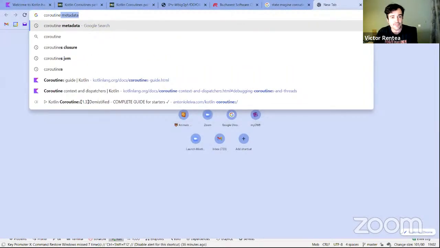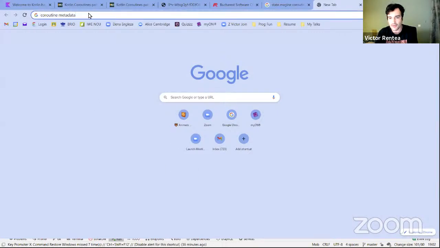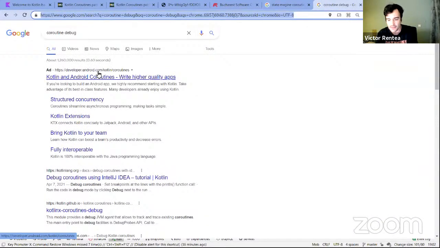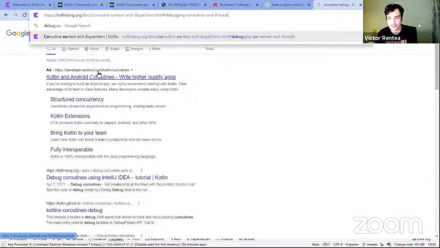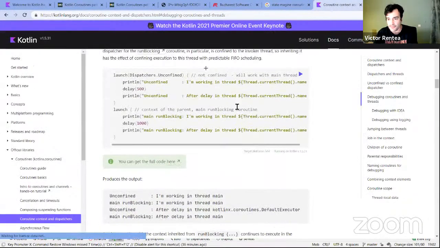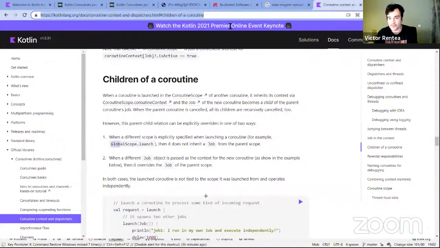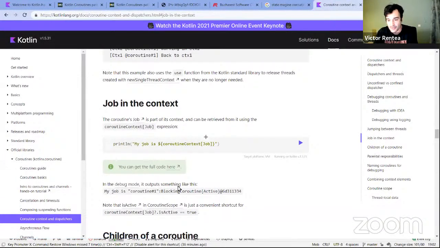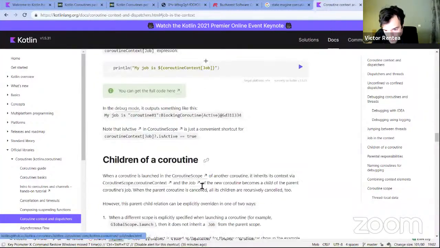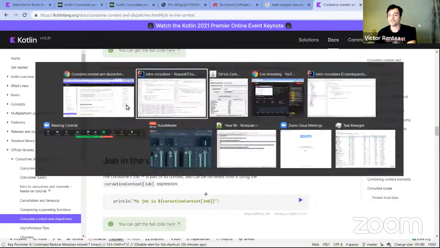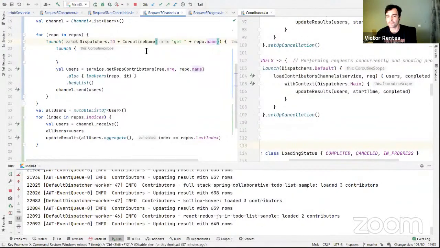If you know it, paste it on the chat. Coroutine debug something. I think debug coroutines. Yes, that's it. So here there is a flag you should put in the JVM arguments. Let me check. It displays the name of the coroutine that you are currently running, which is super cool. Here, it looks exactly like this, which is very cool to know where you are really running right now.